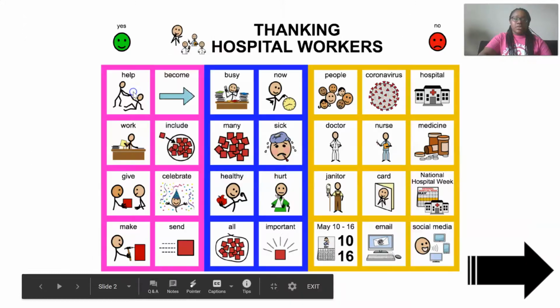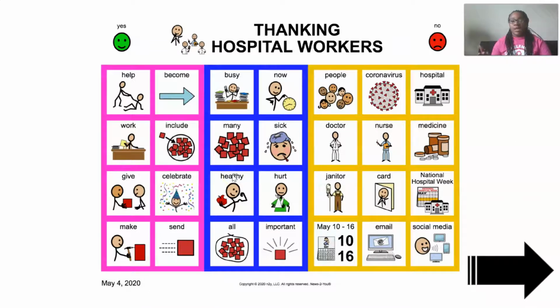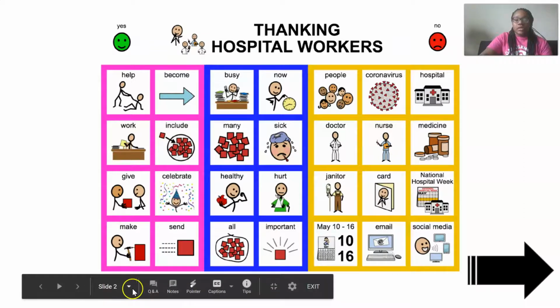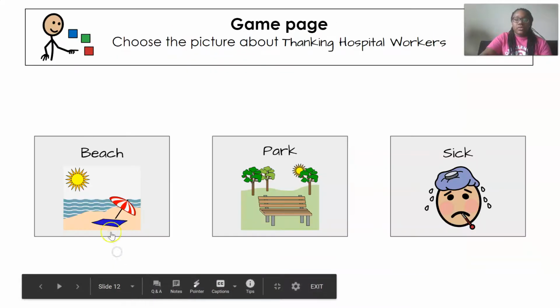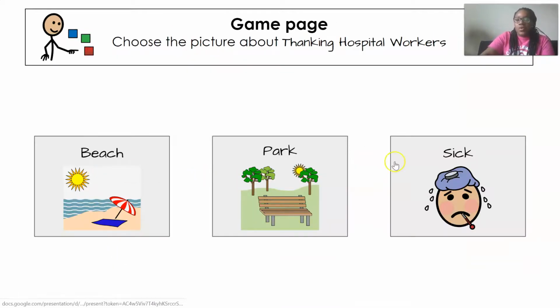So if you want to go to slide 2 to look at these pictures, then by all means, you can do that. If you print the document, you can do that. If you have a communication board, pull it up in a different window, and then you have the actual questions on a different page, you can flip back and forth too. So what did we talk about? We were on 12. Beach, park, or sick?